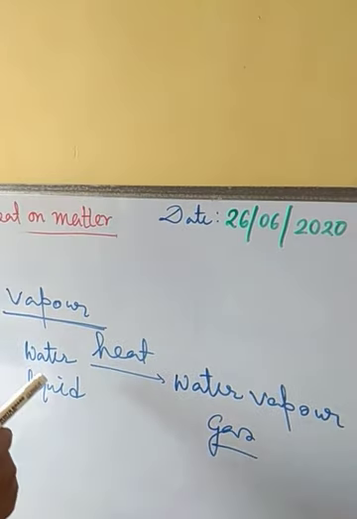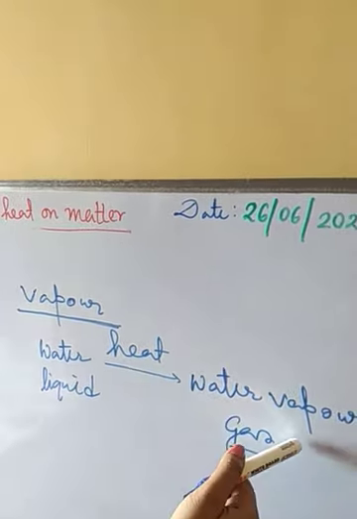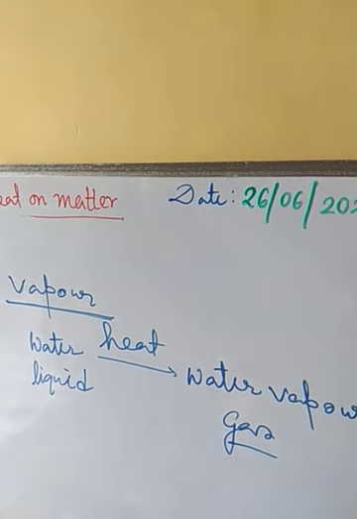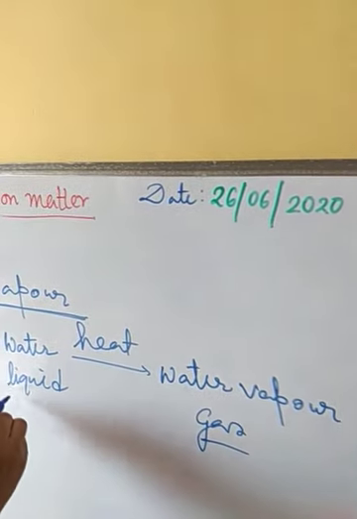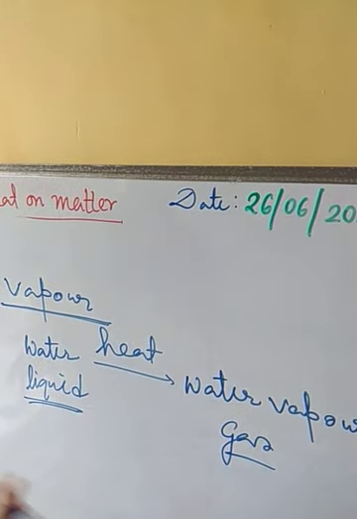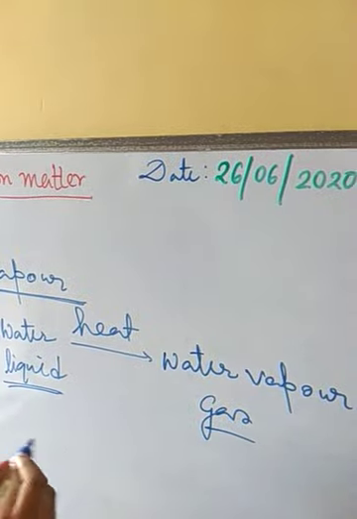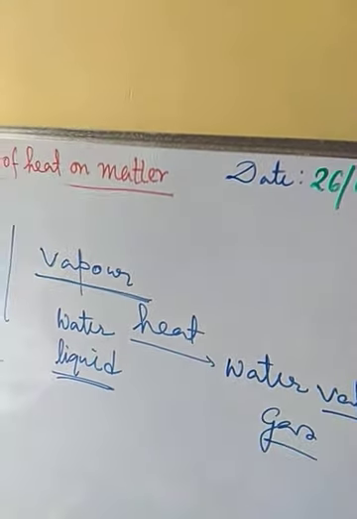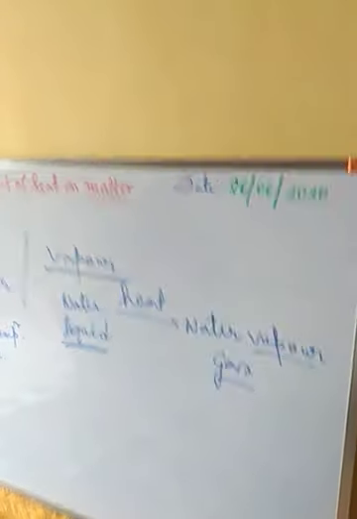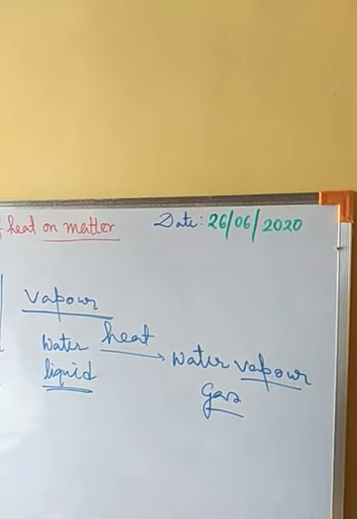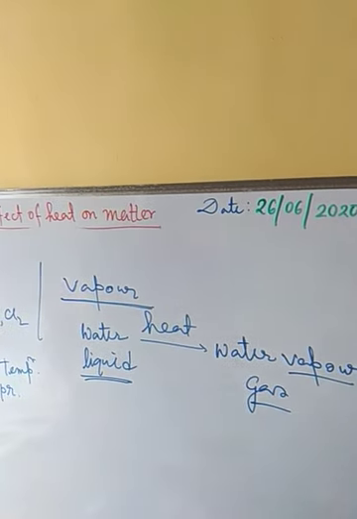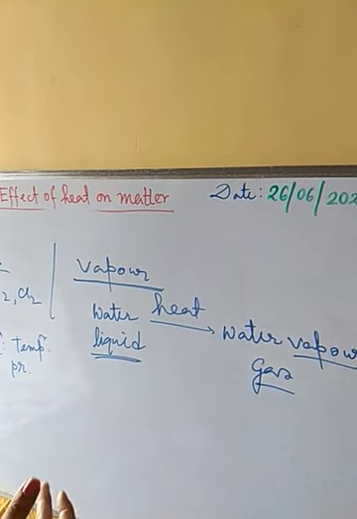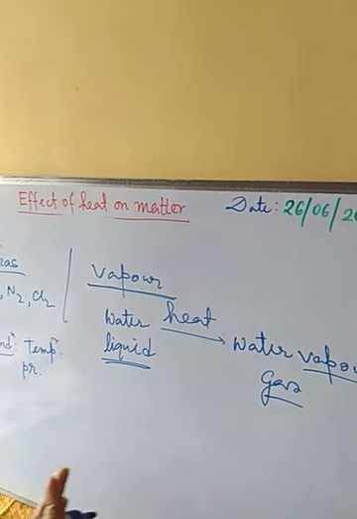As we apply heat, only then do we get the water vapor. At normal temperature and pressure it's in liquid form, it's water, but when we apply heat, then only we get the water vapor. So this is the difference between gas and vapor. Gases are naturally in gaseous form, but vapors are what we get when we apply heat and obtain the vapor state of the substance.